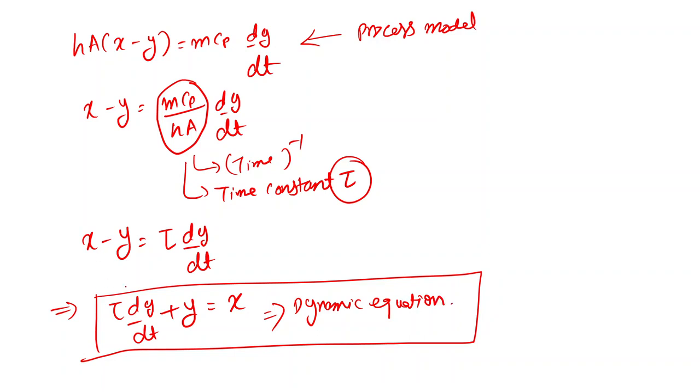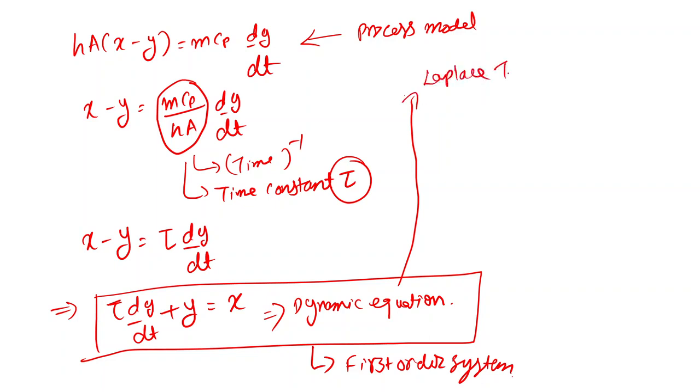And this system that we are discussing over here is called a first order system. For any first order system, we can model the process in the form of the equation tau dy/dt + y = x, where tau is the time constant, y is the output, and x is the input. Now, to solve this equation, I can straight away integrate it, or we can also use Laplace transform. You would have studied the Laplace transform in your mathematics course, and in process control we will be using Laplace transform very extensively to solve each of these questions.